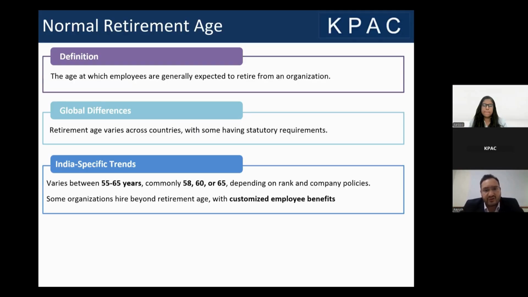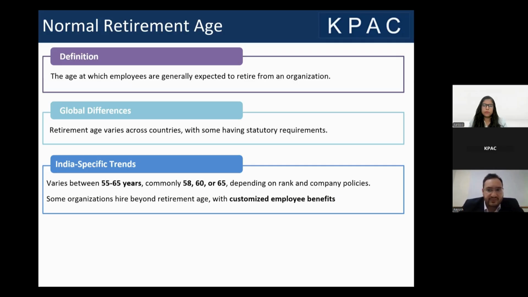The usual range of the normal retirement age varies between 55 to 65 years. The most common normal retirement age that we see in a lot of companies is 58 years, followed by 60 or 65 years. But again, sometimes we see that there are a lot of senior employees who are over the retirement age also.